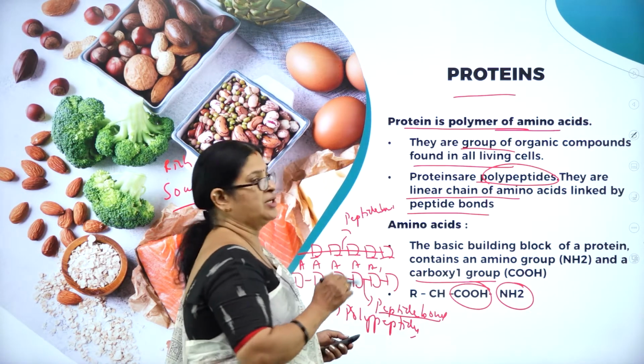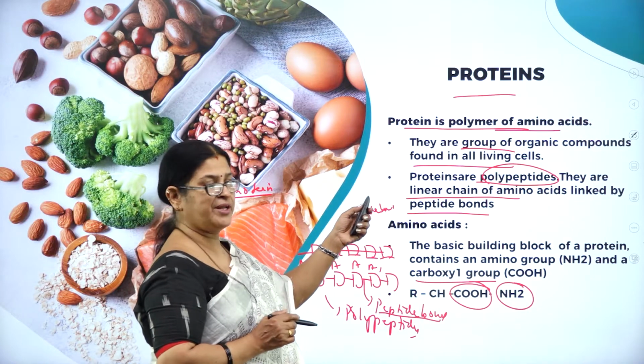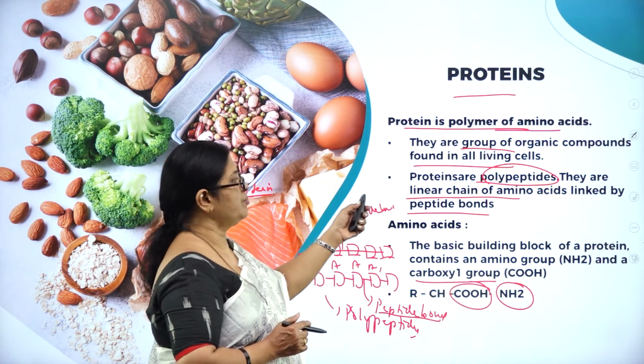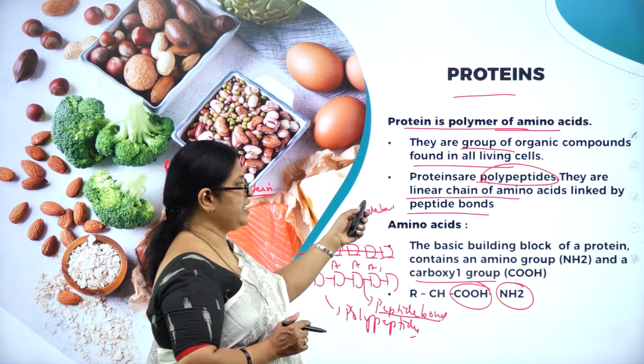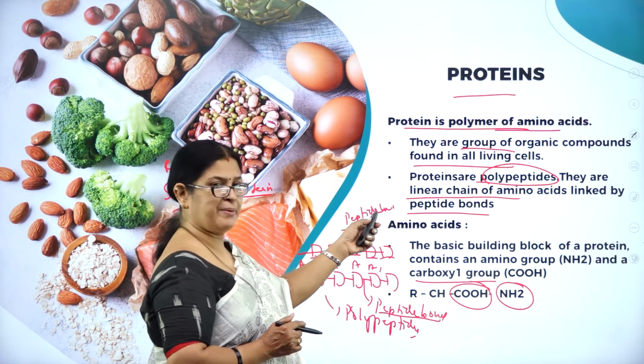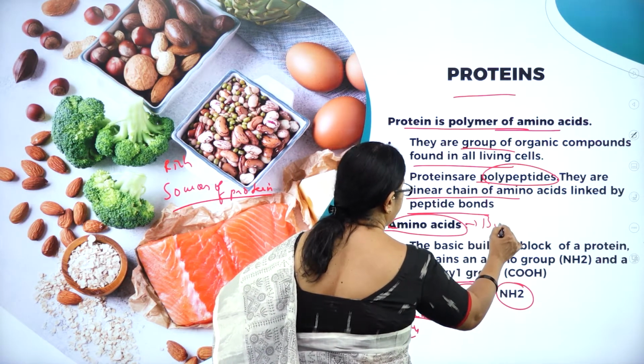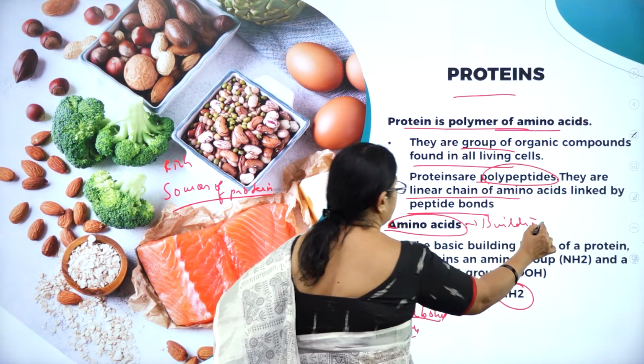So what are proteins? Protein is a polymer of amino acids. They are a group of organic compounds found in all living cells. Proteins are polypeptides. They are linear chains of amino acids linked by peptide bonds. As we know, the amino acids are the building blocks of proteins.